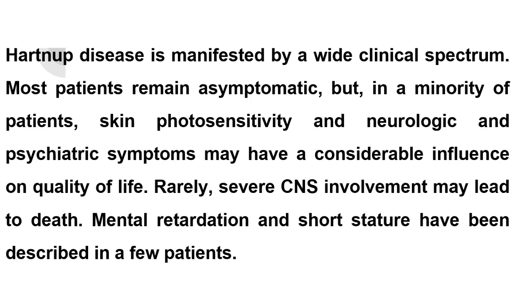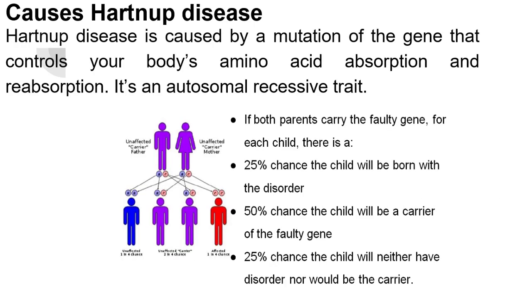Most patients remain asymptomatic, but in a minority of patients, skin photosensitivity and neurological and psychiatric symptoms may have a considerable influence on quality of life. Rarely, Hartnup disease leads to central nervous system involvement and may lead to death also. Mental retardation and short stature have been described in a few patients.